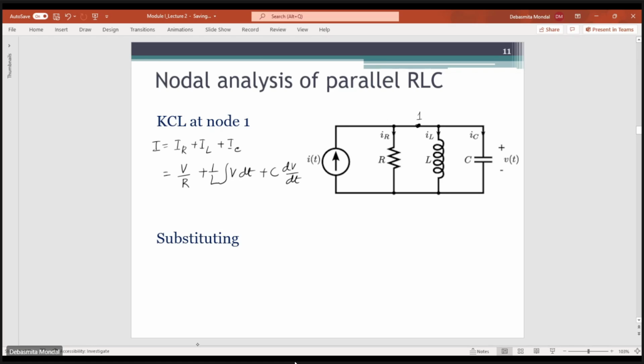Okay, so now we all know that the voltage is equal to the rate of change of flux with respect to time.